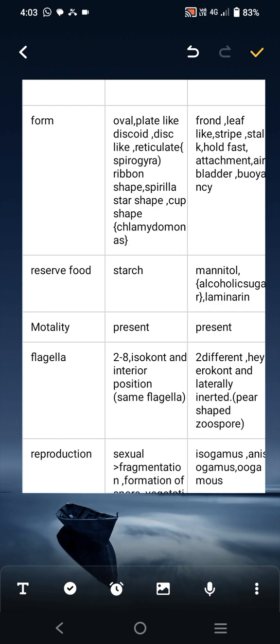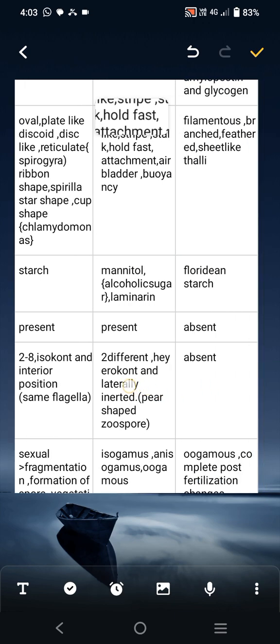Form of phaeophyta: frond, leaf-like, strap, stalk, holdfast for attachment, and air bladders present for buoyancy.